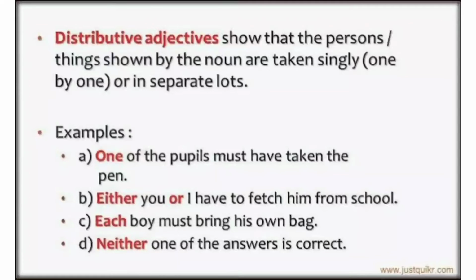Distributive adjectives. Distributive adjectives show that the persons or things shown by the noun are taken singly, that is one by one or in separate lots. For example, one of the people must have taken the pen. Either you or I have to fetch him from school. Each boy must bring his own bag. Neither one of the answers is correct. So the words like one, either, neither, each are the distributive adjectives.